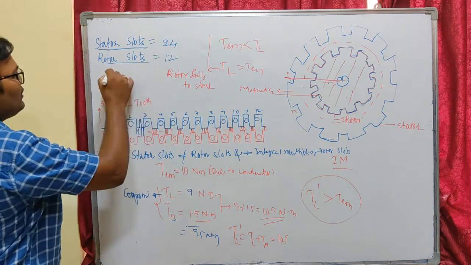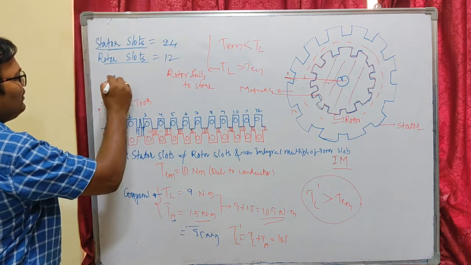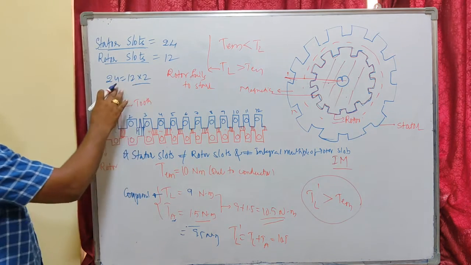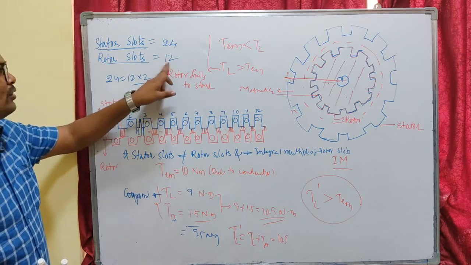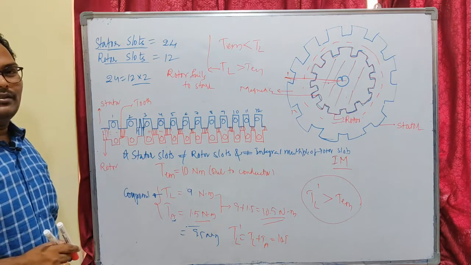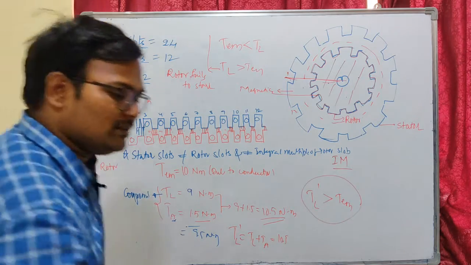So you have to make sure, 24 is nothing but 12 into 2, right? This is an integral multiple of 12. 24 is an integral multiple of 12. So you should avoid this combination of stator slots and rotor slots. Then you can avoid this cogging effect. Okay, and cogging can also be eliminated